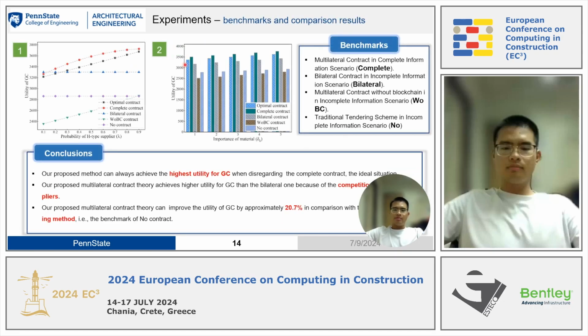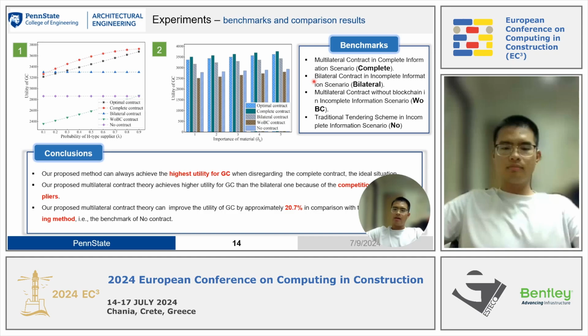And the second experiment is to compare our proposed method with some benchmarks, and there are 4 benchmarks. The first one is the multilateral contract theory in the complete information scenario. This one assumes that all of the private information of suppliers can be obtained by the GC.